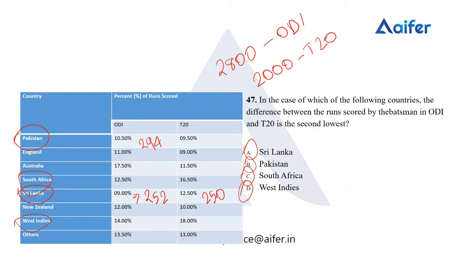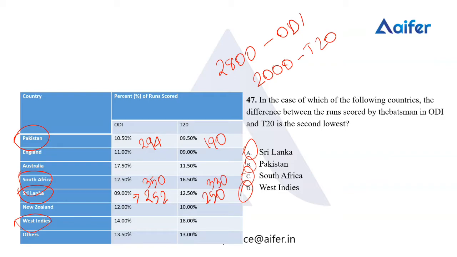9.5% of 2000, we have 190. Coming to the next country, that is South Africa, 12.5% of 2800, we have it as 350. 16.5% of 2000, we have it as 330.